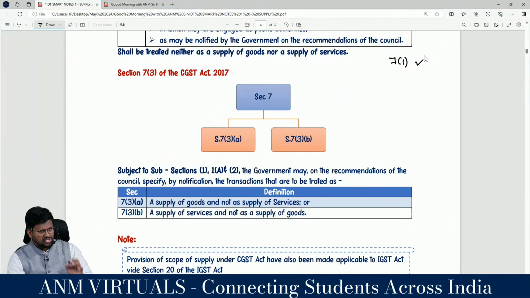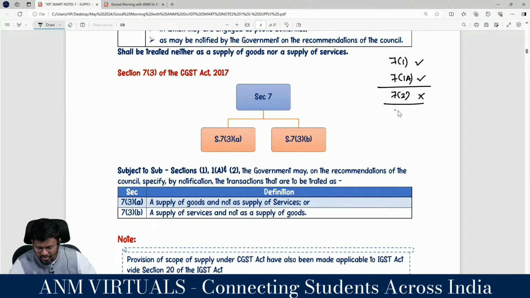If it falls under section 7 subsection 1, it is a supply. Correct? Sir, in case it is a supply, it should be read with section 7 subsection 1A. It has to be categorized as either supply of goods or supply of services. Correct? Yes, sir. Sir, but if it falls under section 7 subsection 2, then it is nothing, it is not a supply.